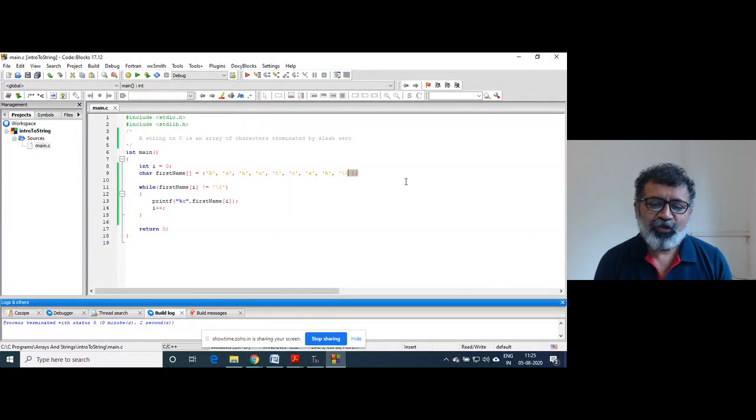Dennis Ritchie proposed a different way to put the array of characters in double quotes.